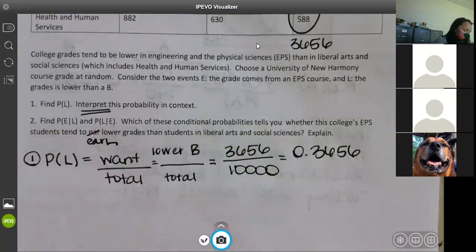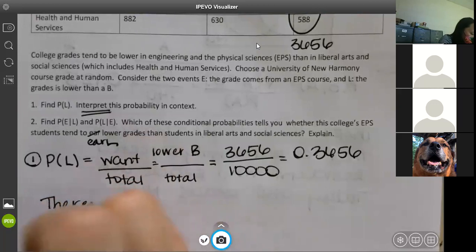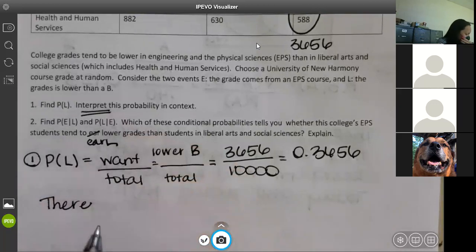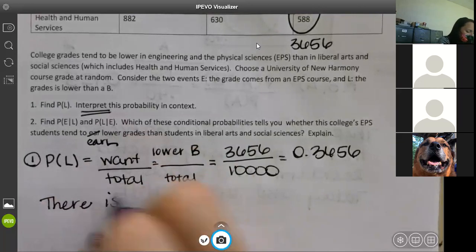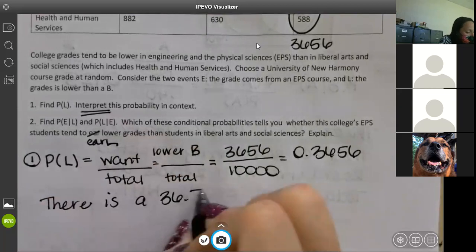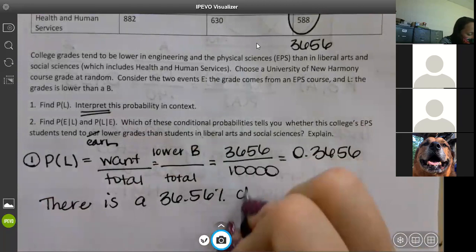So what do we do? The probability that a student will get a grade lower than a B is 36%. That is absolutely acceptable. Just to keep it consistent, there's a 36.56% chance.